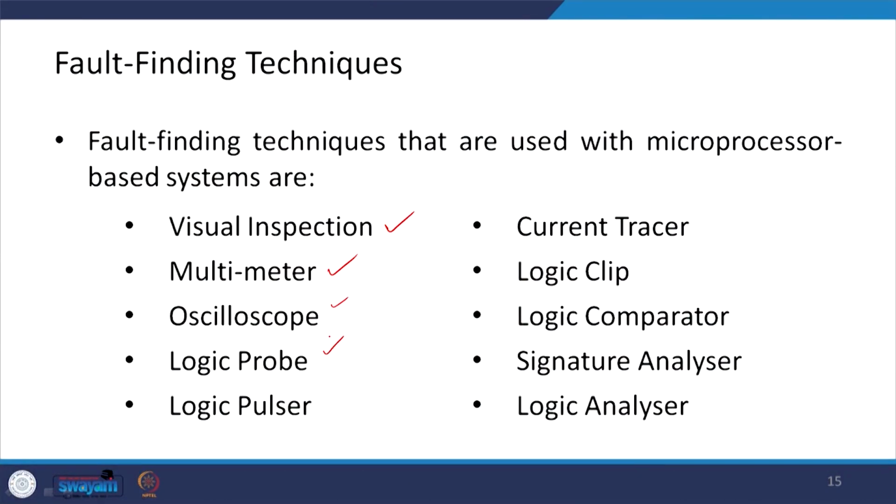Now, what are the fault finding techniques? The fault finding techniques that are used with microprocessor based systems are visual inspection, multimeter, oscilloscope, logic probe, logic pulser, current tracer, logic clip, logic comparator, signature analyzer and the logic analyzer. So, these are the techniques which could be used for finding out the faults in the microprocessor based system.